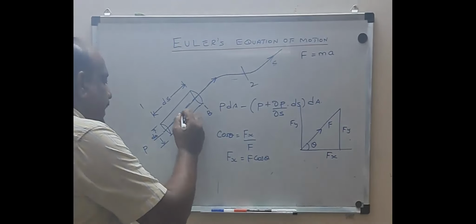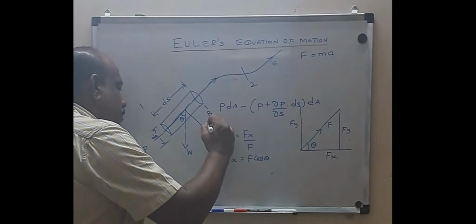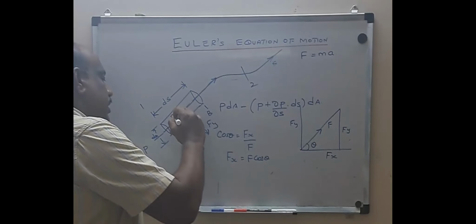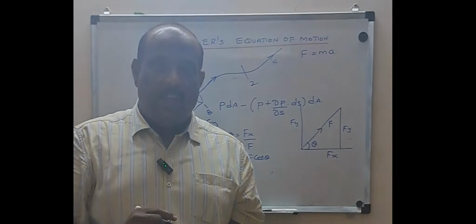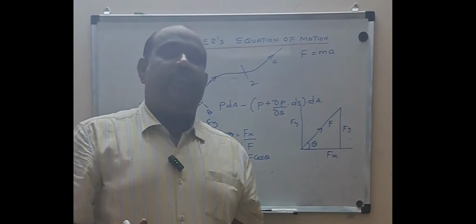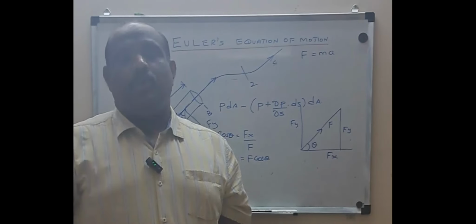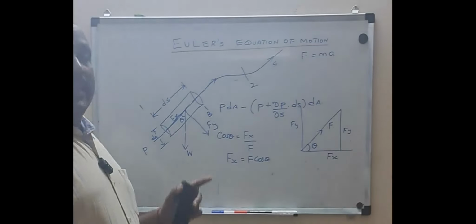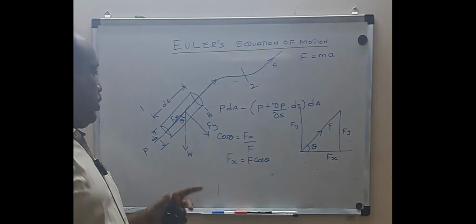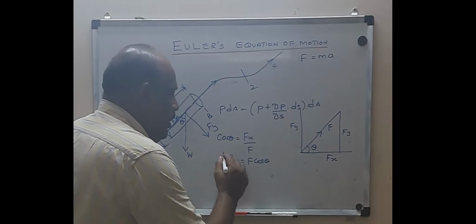The horizontal component will be acting like this. The vertical component will be acting like this. I hope you got it. This is nothing but my Fy, and this is nothing but my Fx. Now do you want Fx or Fy? I want only Fx. Why do I want only Fx? The component of the weight which acts along the streamline of this fluid element is nothing but Fx. That Fx also will be acting opposite to my P into dA.